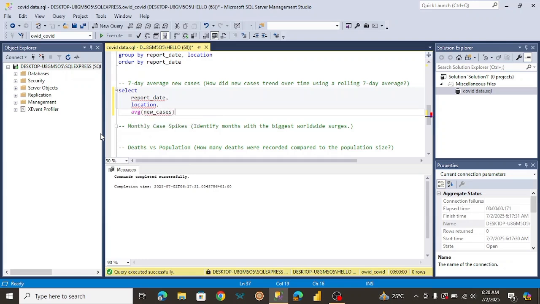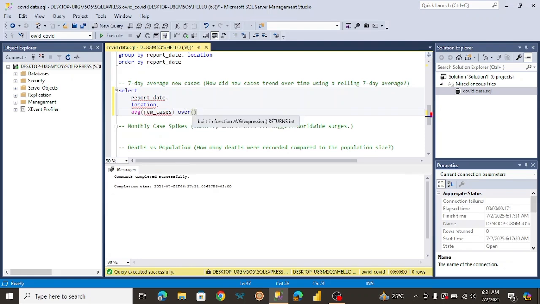So what we're going to do is use the OVER clause, which performs calculations for all the rows. All we're saying is we want the average of new cases over all the rows.